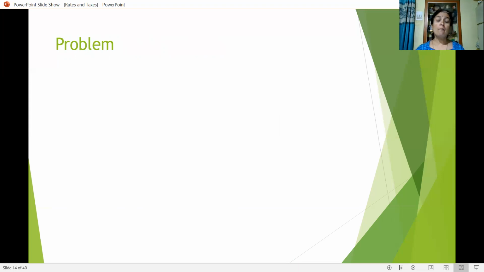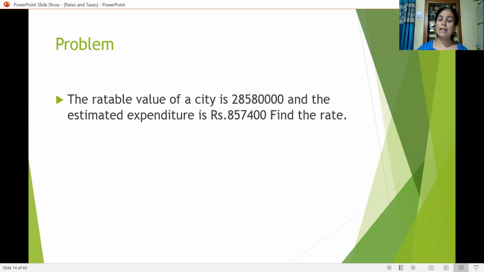Okay, friends, I think the theoretical aspect will be more clear when we solve the problems. For example, let us solve one problem now. The rateable value of a city. I hope you know by this time what is rateable value.